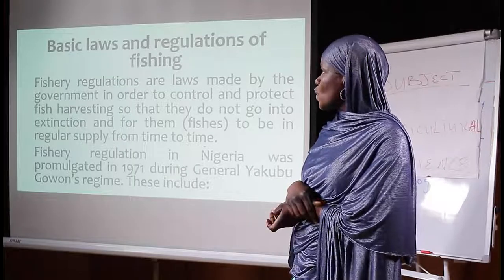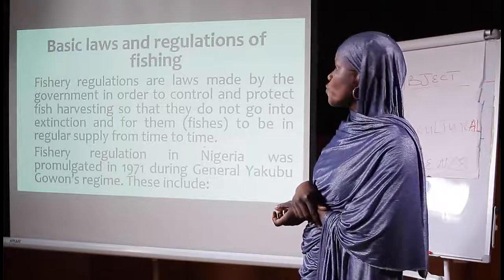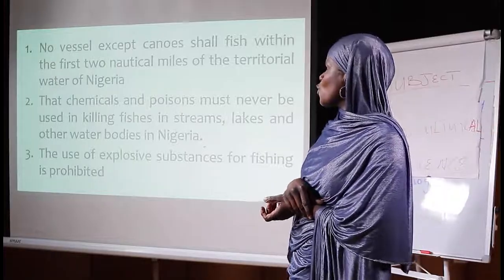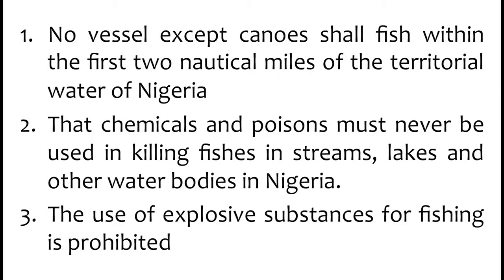Now, learners, let's look at the basic laws and regulations of fishing. Fishery regulations are laws made by government in order to control or protect fish harvesting, so that they do not go into extinction, or for the fishes themselves to be in regular supply from time to time. This fishery regulation was promulgated in 1971 by General Yakubu Gowon. The first law says no vessel except canoe shall fish within the first 2 nautical miles of the territorial water of Nigeria.